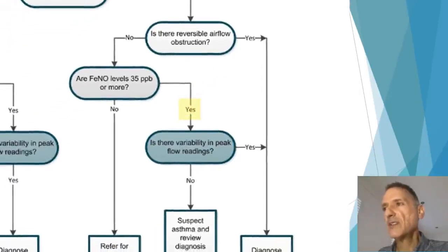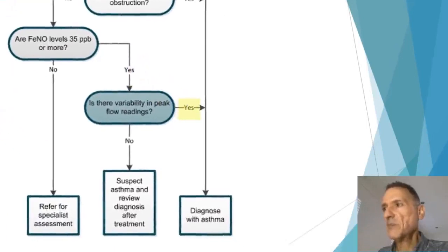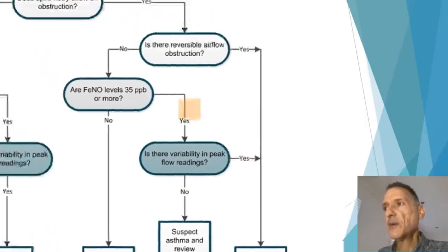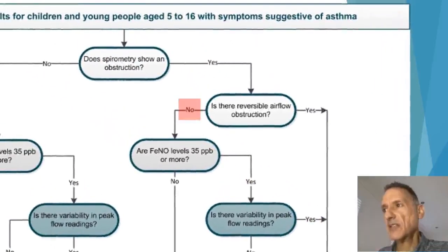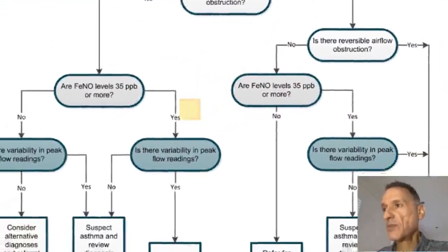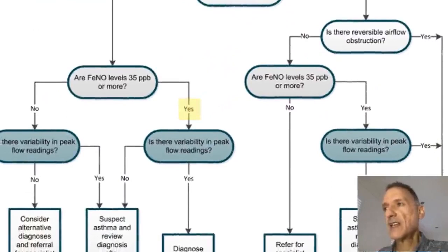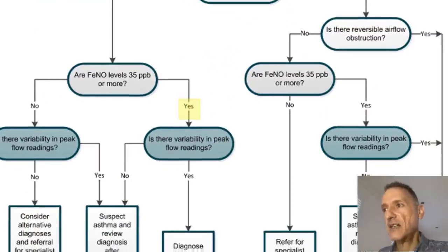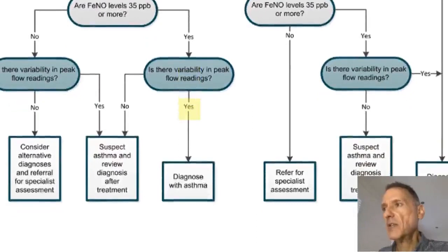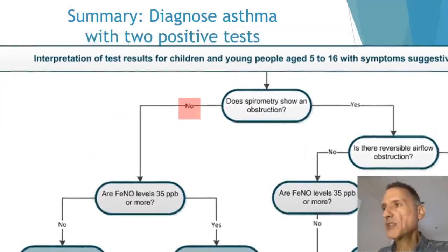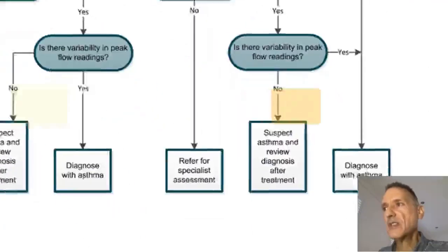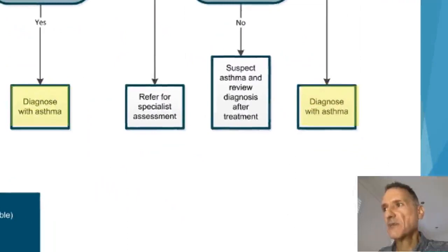Or fractional exhaled nitric oxide is high and there is variability in peak flow readings, even if bronchodilator reversibility is negative. Or fractional exhaled nitric oxide is high and there is variability in peak flow readings, even if spirometry shows no obstruction. So in these cases, we will diagnose asthma.